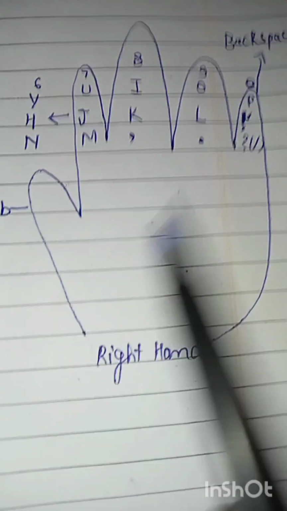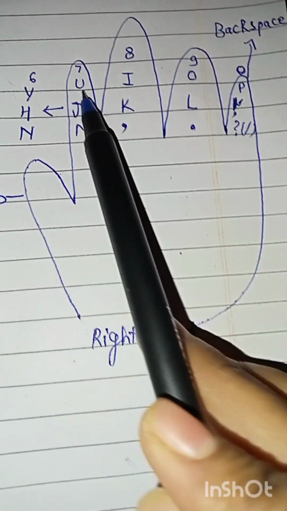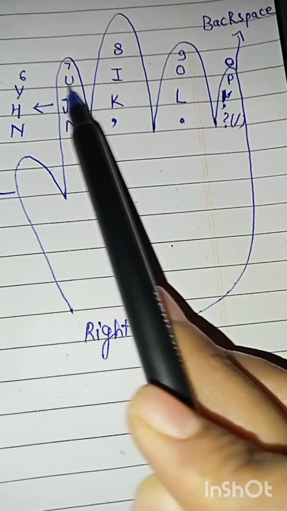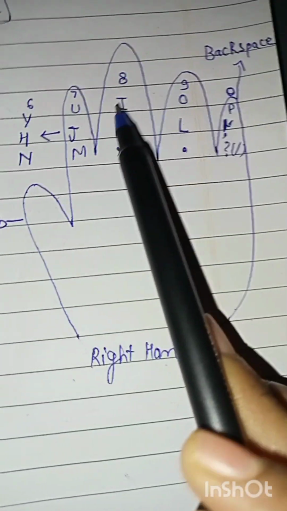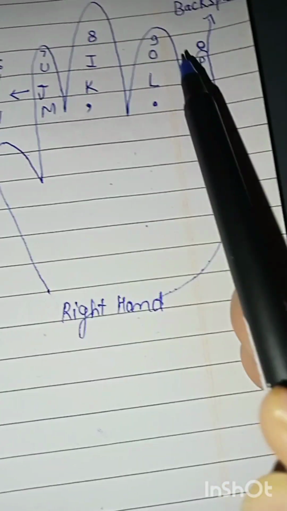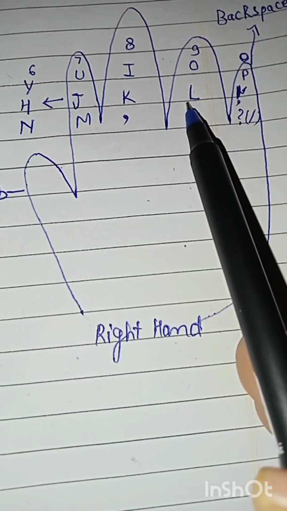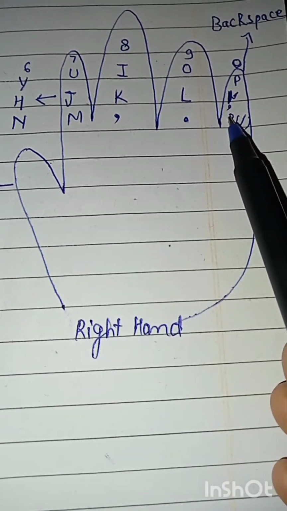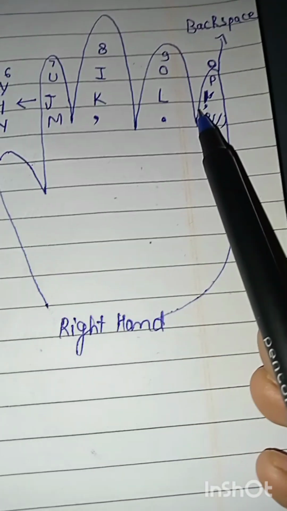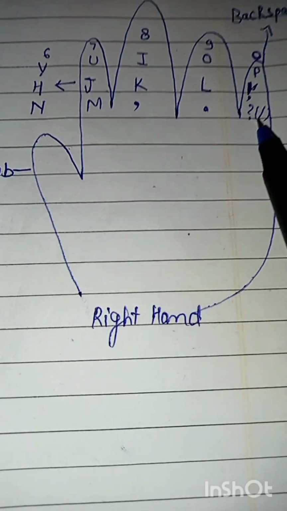So this is our right hand, and from the index finger we will use comfort key J, up key U, and down key M. Middle finger of right hand comfort key is K, up key is I, and down key is comma. And from ring finger of right hand we will use comfort key L, and up key O, and down key full stop. And this is the little finger of right hand. Comfort key is semicolon, up key is P, and down key is question mark.